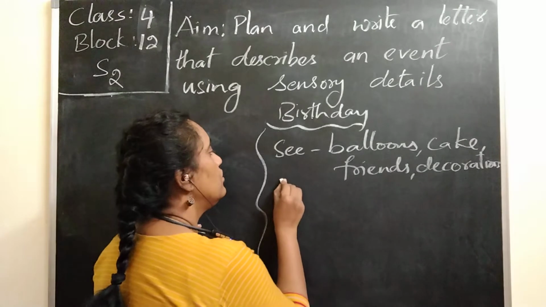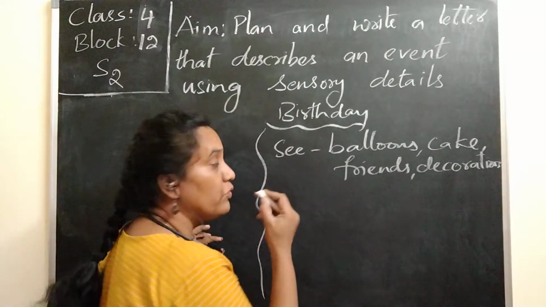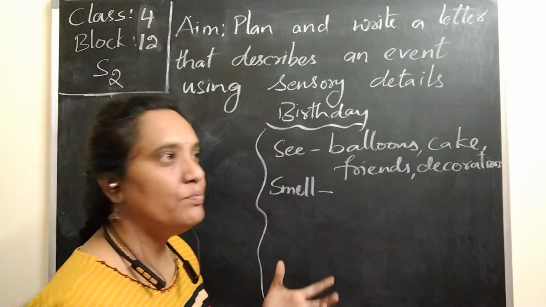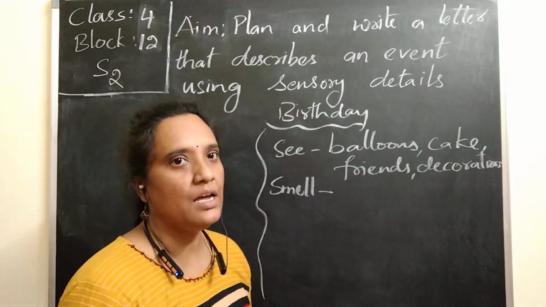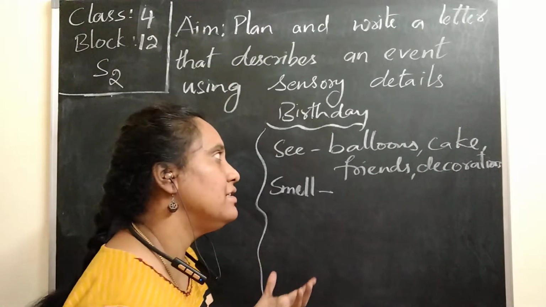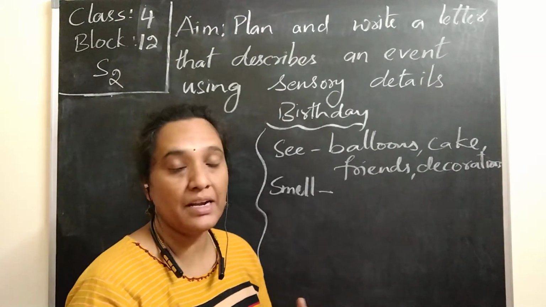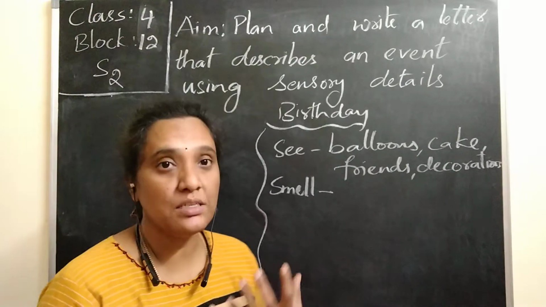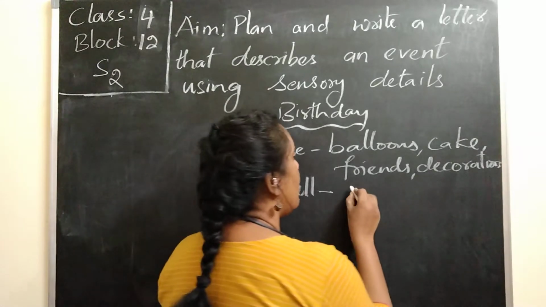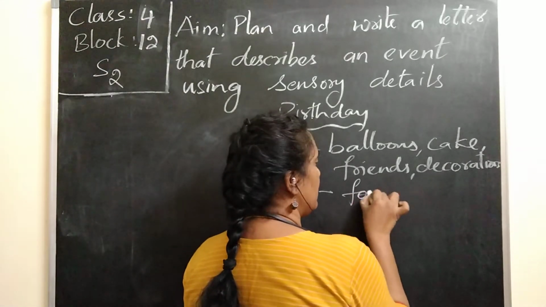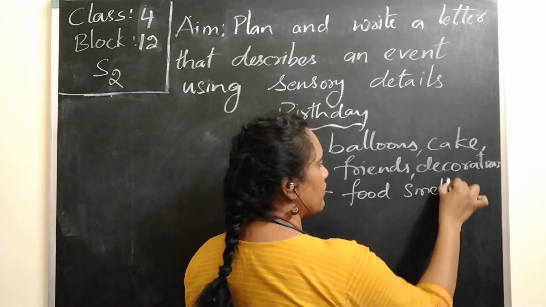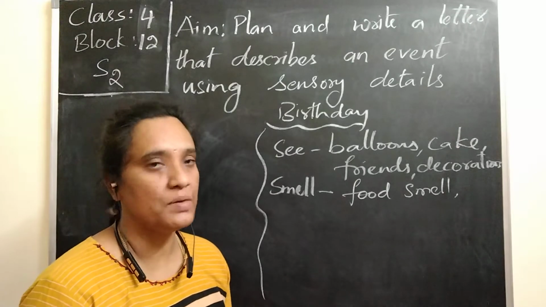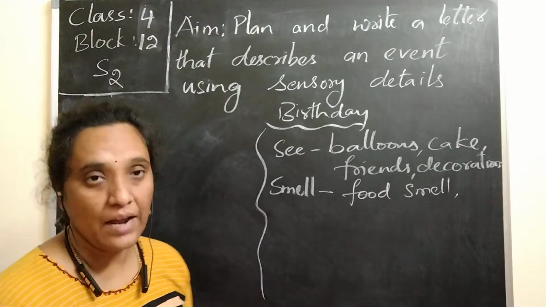And after seeing, we can go with the smell. So what did we smell? Because we went to a birthday party, normally the smell of the cake, even some food items, like if they might have cooked some non-veg items or vegetables, whatever it might be, we get sweet smells, the fragrance of that. So we can say the smell of the food which we get. Even the smell from the dishes gives us a really good smell. Regarding that smell you can write.